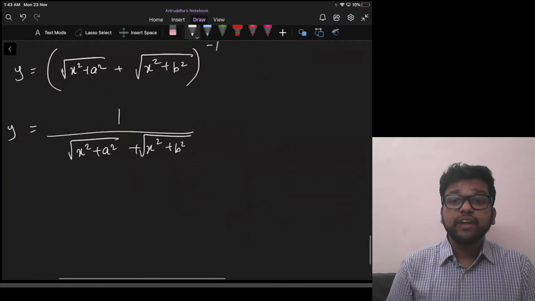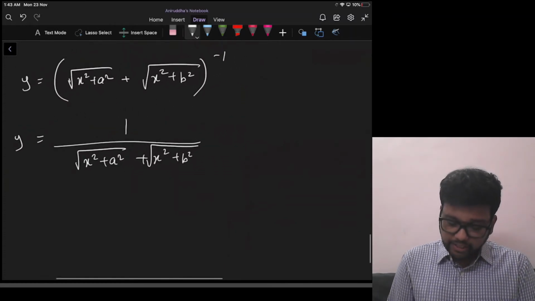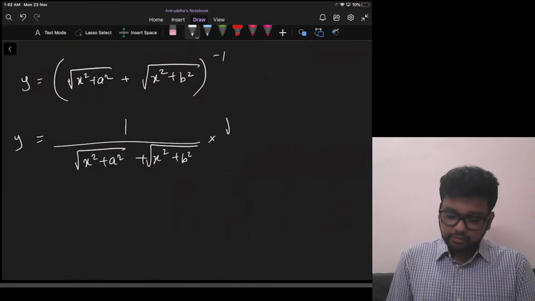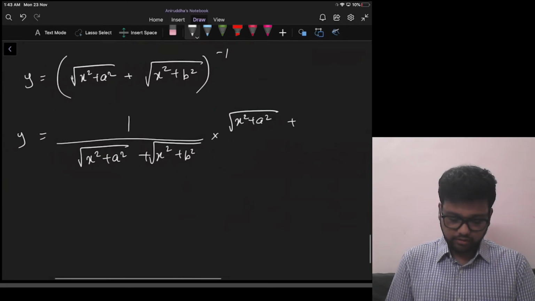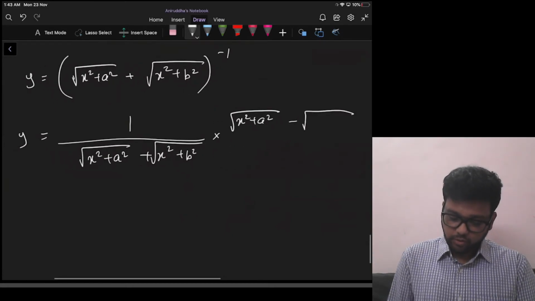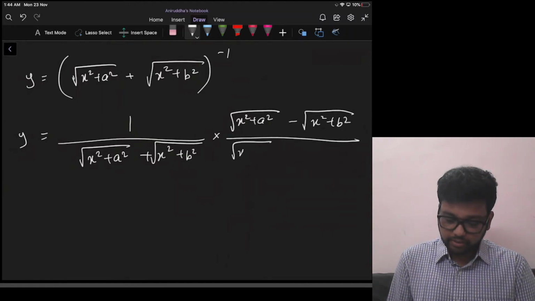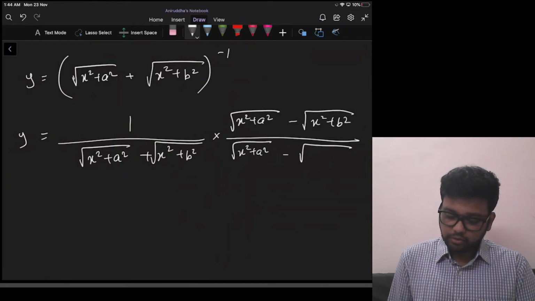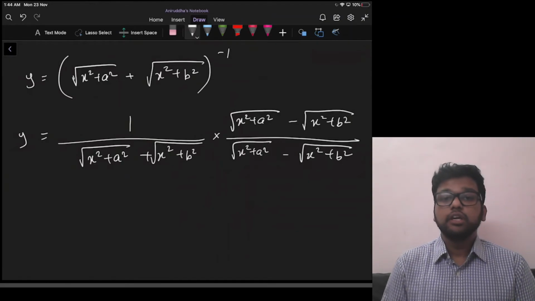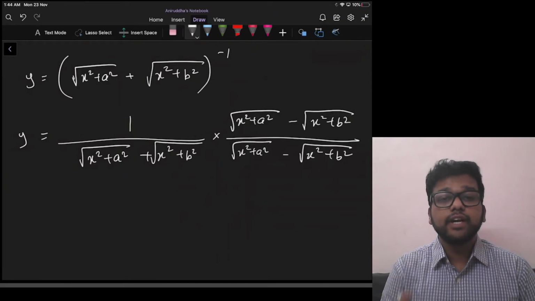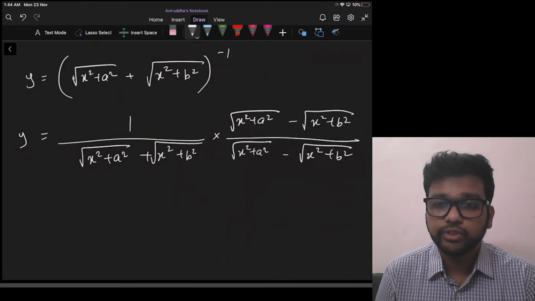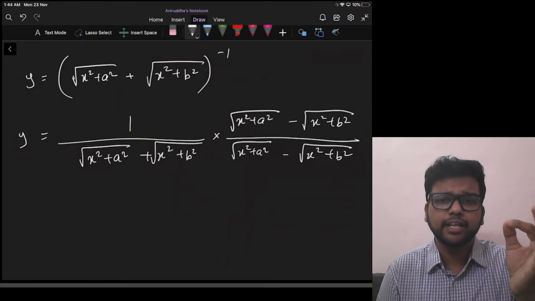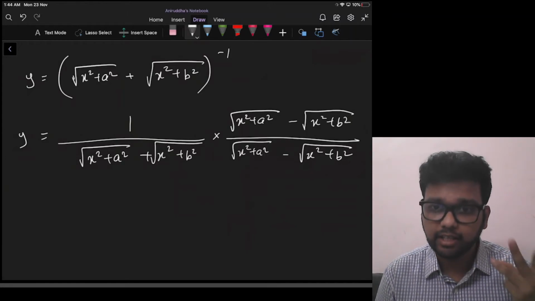If you remember a process of rationalization, okay, maybe we can rationalize this. How? Let's multiply this by root x square plus a square minus root x square plus b square, and divide also by the same number, root x square plus a square minus root x square plus b square. Why is this okay? Because we are dividing and multiplying by same number, so we are not changing anything. This rationalization process, if you remember, we used in indices, equations, and sometimes in logarithm also.